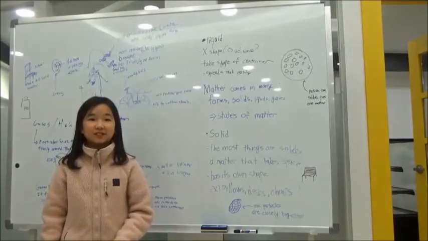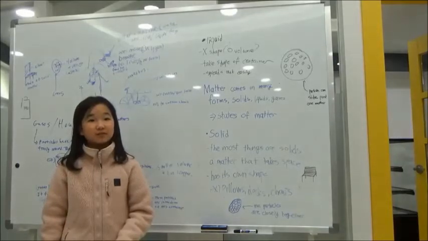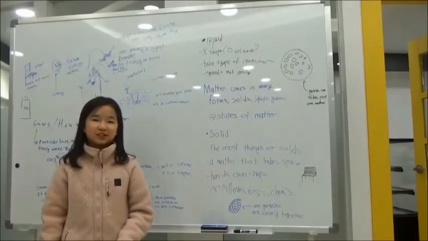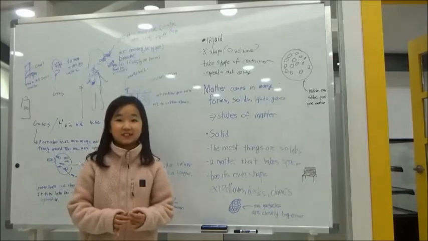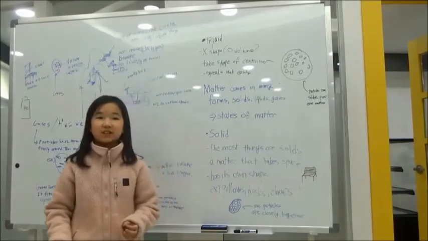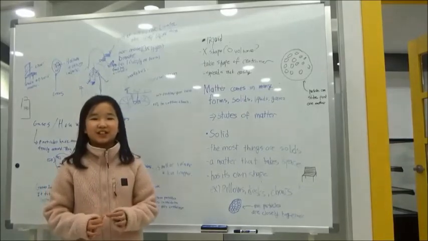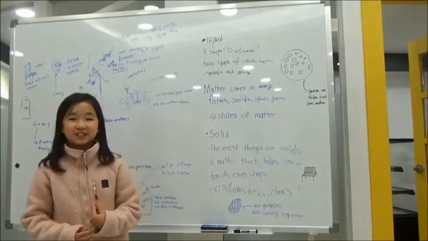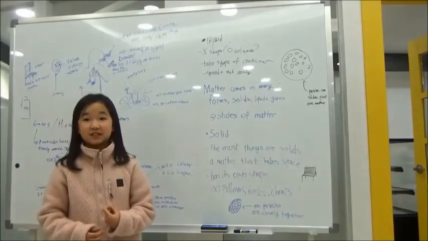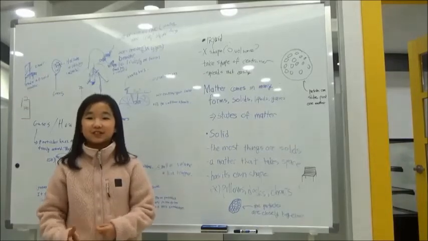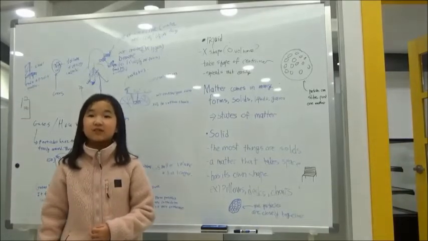Then all solid things can be liquid? Is that true? Can every solid become a liquid? No. Give me an example of something that could and something that couldn't. An ice cube can melt and become a liquid, but a chair can't. But how about melting plastic? If you melt plastic, it becomes a gooey, flowing thing. Is that a liquid or a solid? It's a liquid. So plastic could be a solid and a liquid?